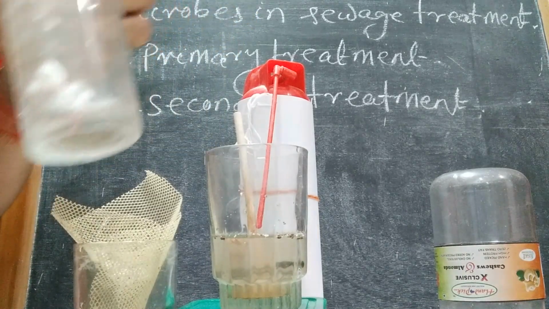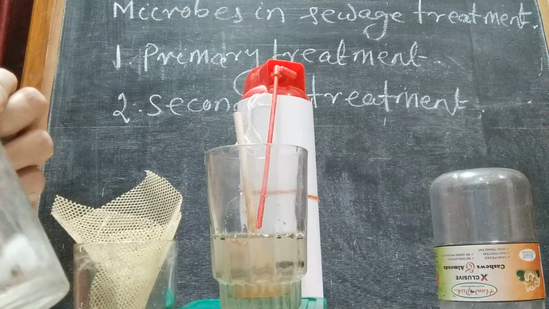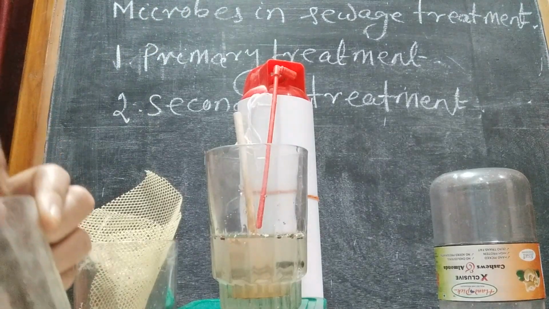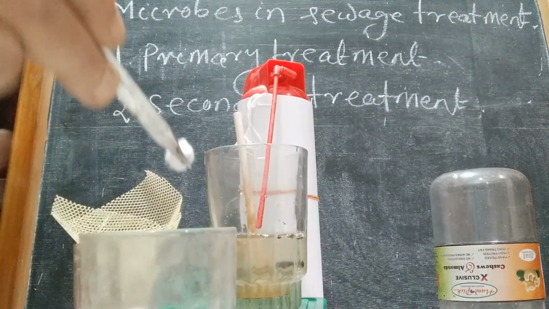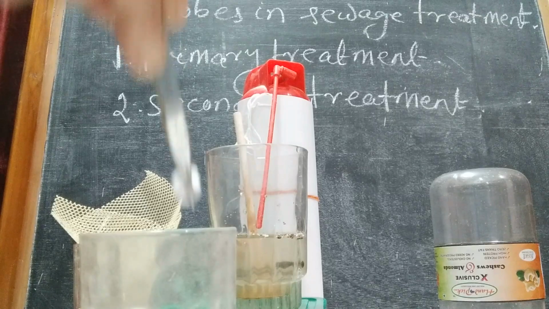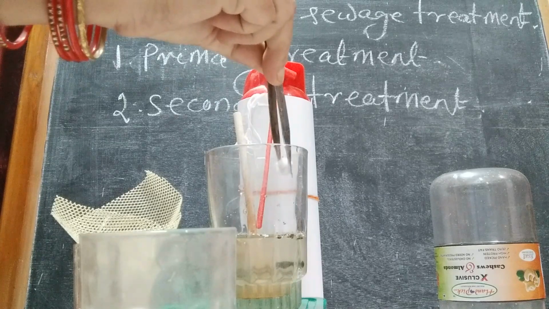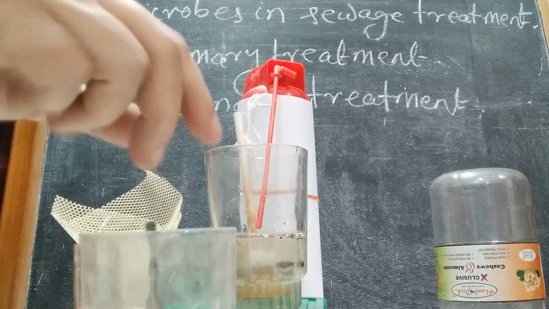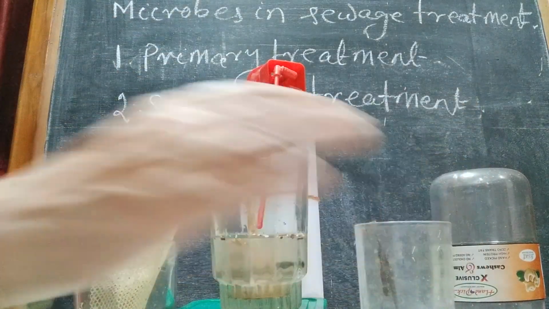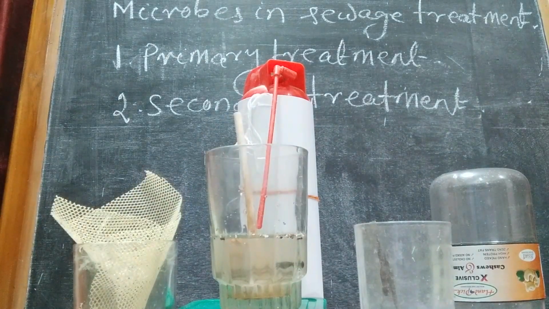Then some amount of activated sludge is taken out to where? Some amount of activated sludge is taken back to the aeration tank as inoculum.